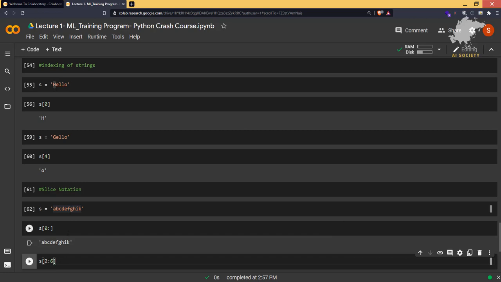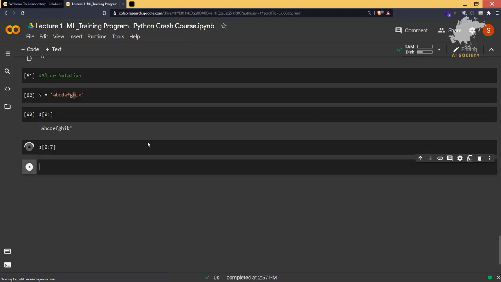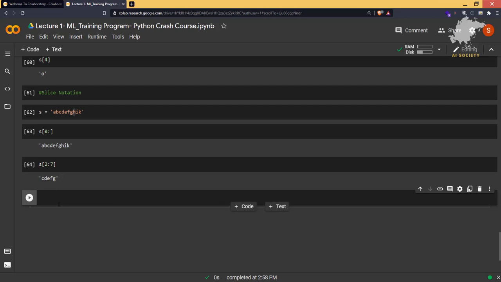But we'll type 7 here, because the end part of your slice notation is always rejected, that means it is ignored. The 7th index is H, and we want till G only, so this H will be ignored by the interpreter automatically. So if I type s of 2 colon 7, the output is C, D, E, F, G.